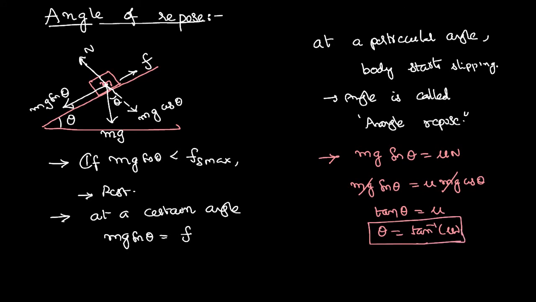It obviously depends on the coefficient of friction. That means it depends on the roughness of the surface. And you might be able to remember that it is accidentally equal to the angle of friction itself, but these two are not similar, they are different. Angle of friction is quite different from angle of repose.